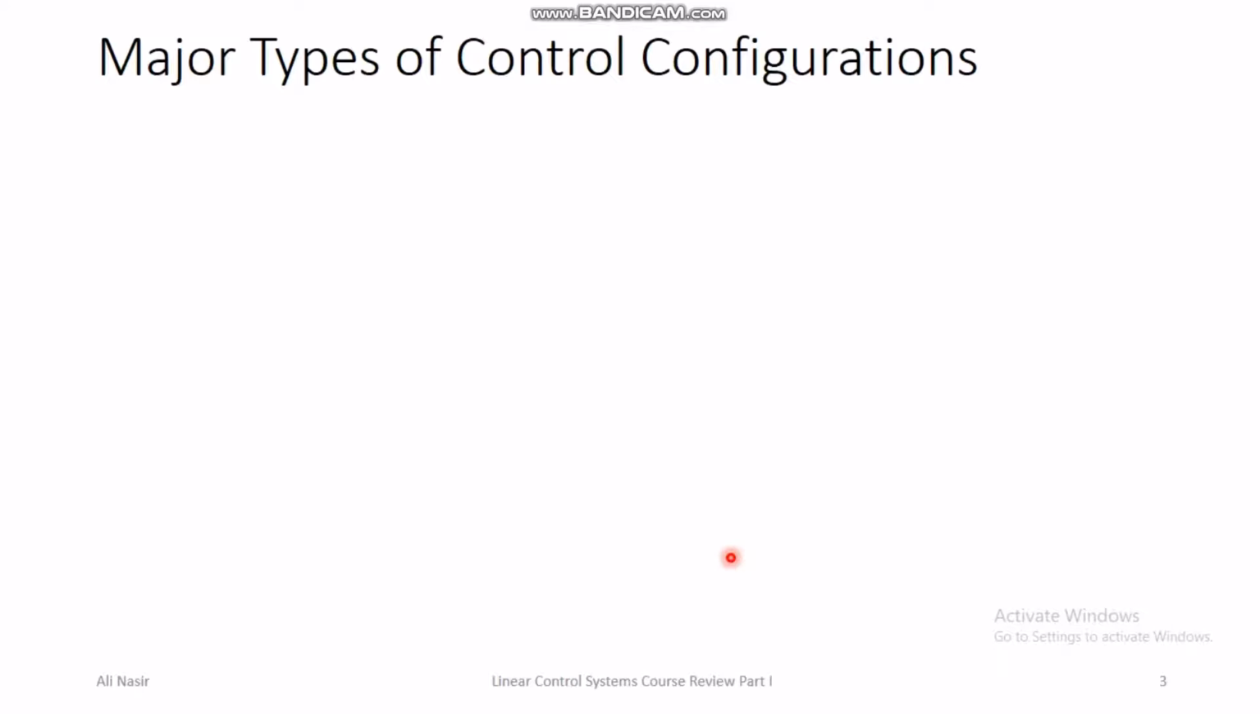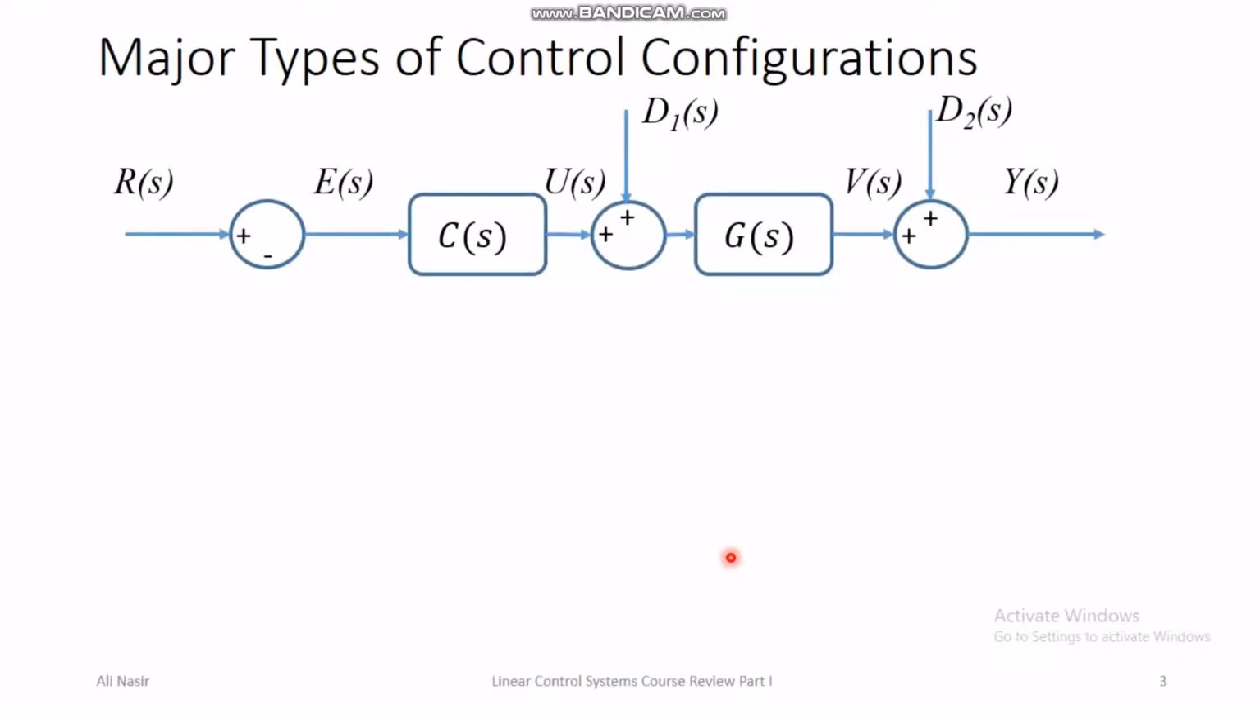So what are the major types or configurations of the control system? First is the feed forward or open loop control. In open loop control, we have the desirable value of the output of the plant. So this is a plant and this is a controller.